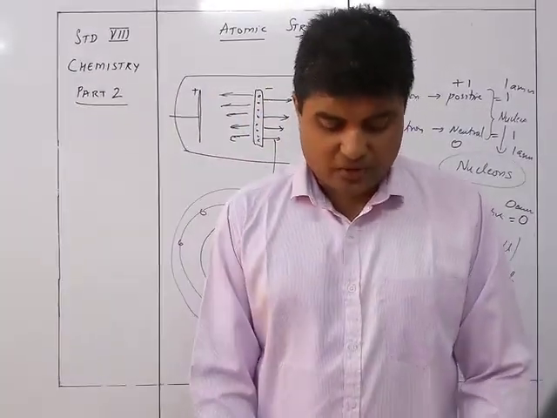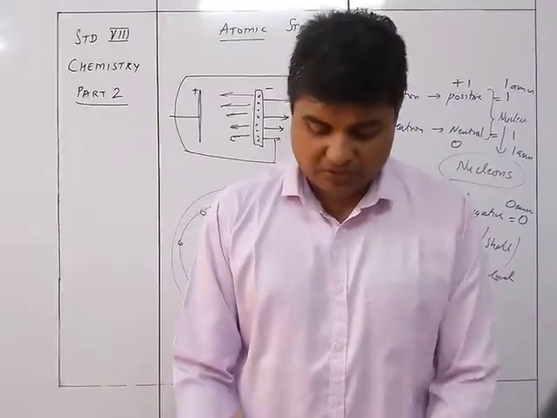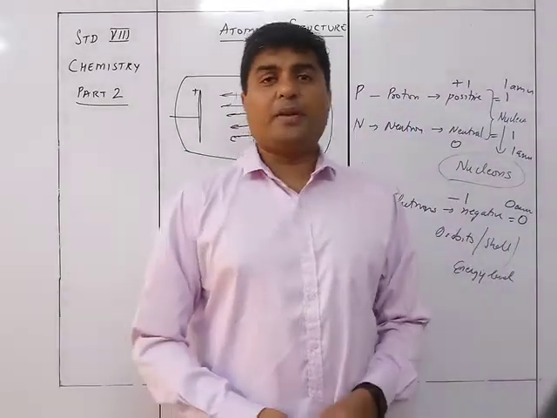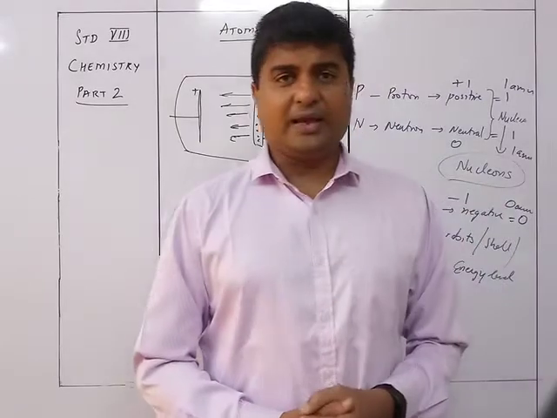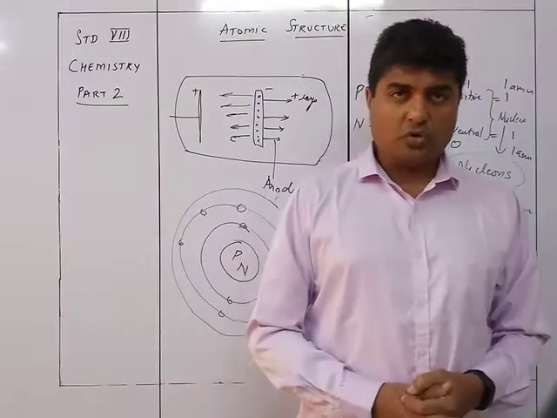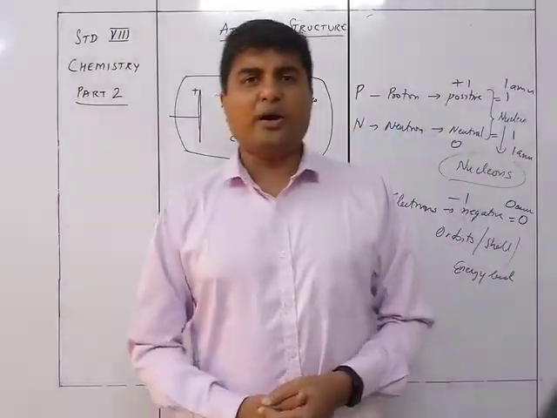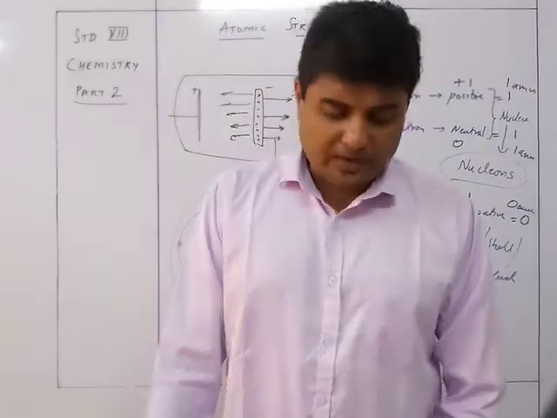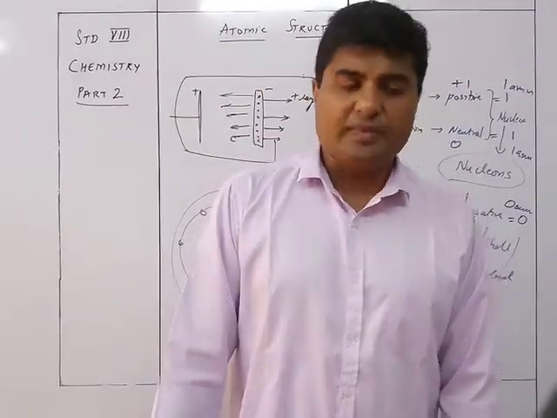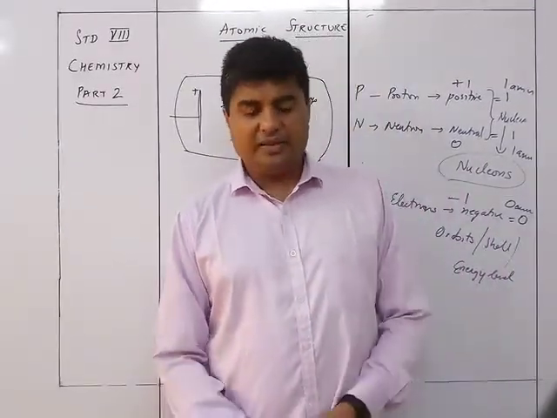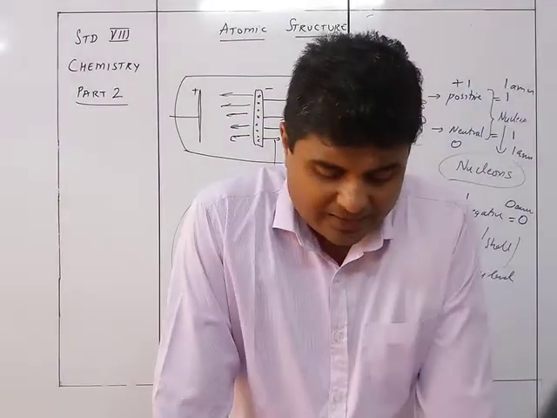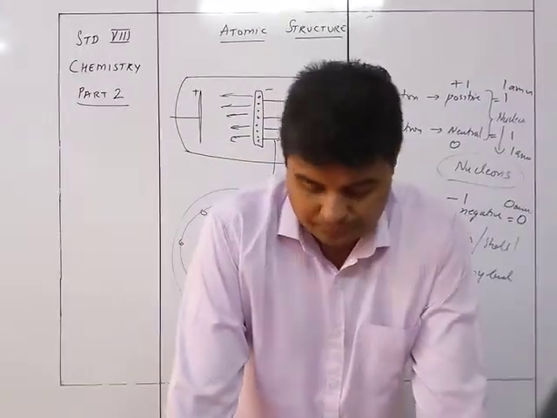In fact you will need to learn the first 20 elements of the periodic table, that is atomic number 1 to atomic number 20. I'll give you a trick on how to remember the atomic numbers. First of all, the first 10 elements are hydrogen, helium, lithium, beryllium, boron, carbon, nitrogen, oxygen, fluorine and neon.